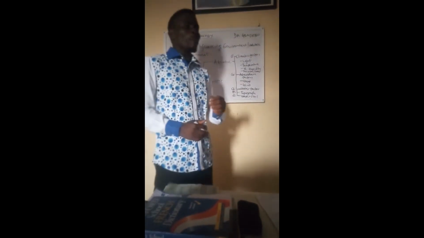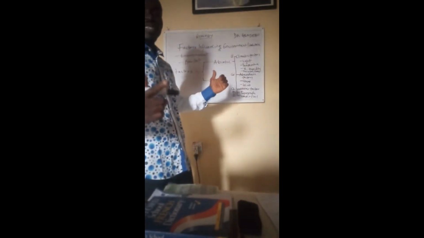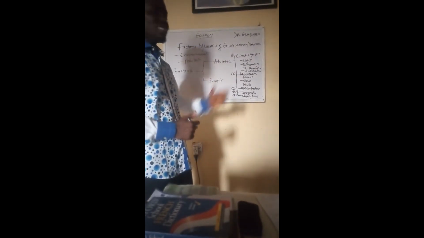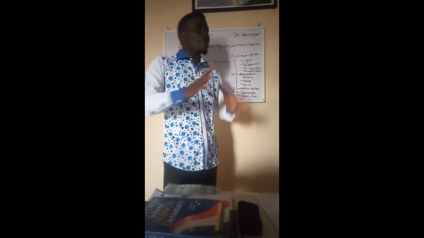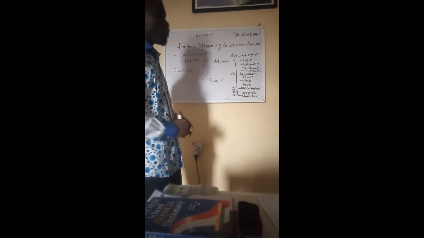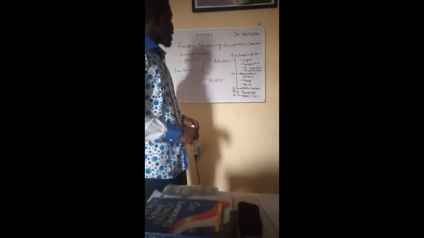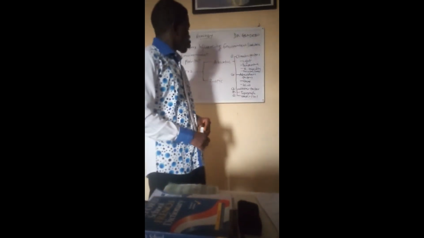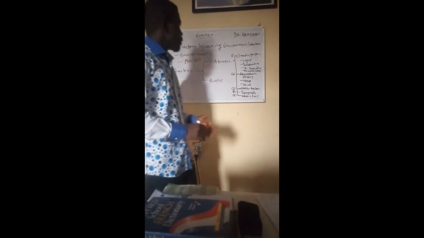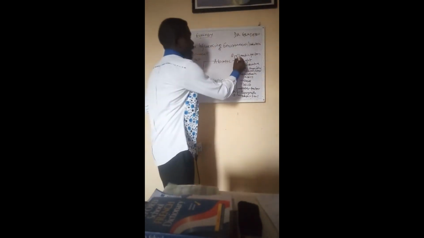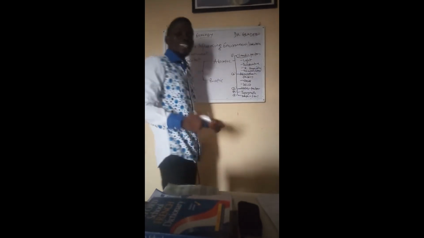So we'll start by elucidating the abiotic components of the environment. For this lecture, I've categorized the abiotic components of the environment into five different categories. Number one, the climatic factors, or you can say climatic agents.